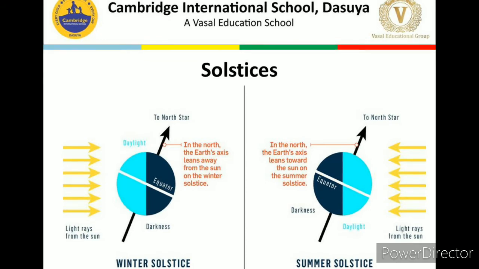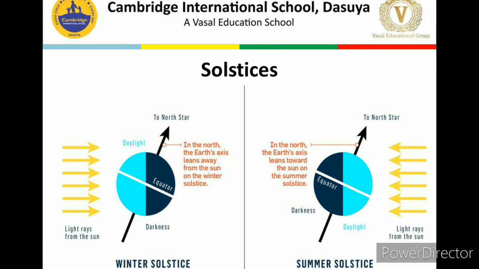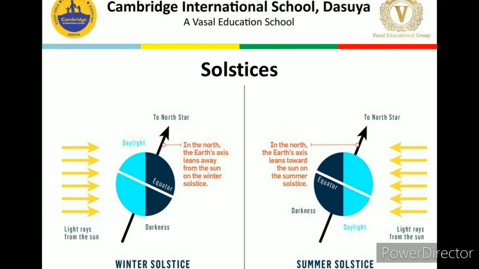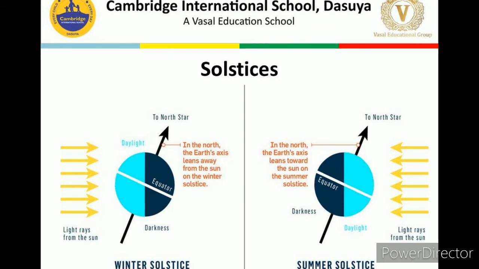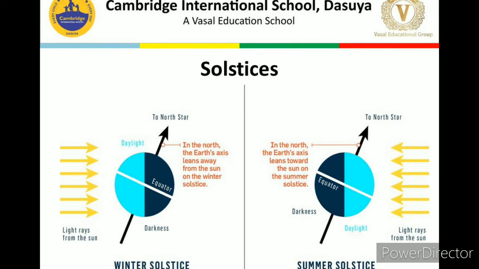The opposite thing happens in the southern hemisphere. In the southern hemisphere there will be the shortest day and the longest night, and it will be their winter solstice. So I just mean to say, when we have summer solstice in one hemisphere, there will be the other solstice in the other hemisphere. So this is the position of the earth on the 21st June.